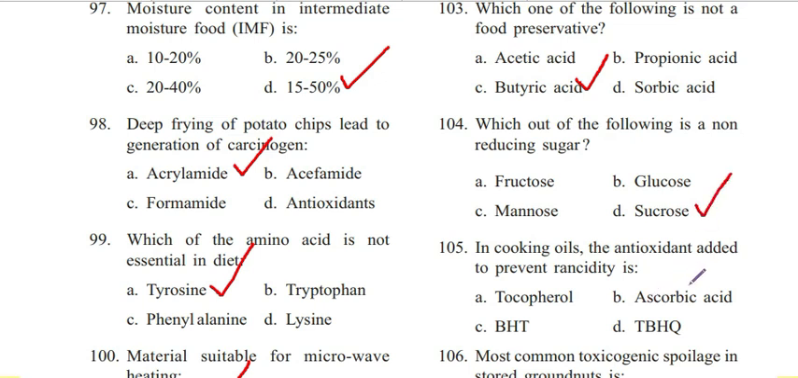Question number 105. In cooking oils, the antioxidant added to prevent rancidity is tocopherol, ascorbic acid, BHT, TBHQ. A confusion is there. BHT and TBHQ both are used as antioxidants in cooking oils, and oxygen scavenging activity are also similar. So we cannot predict the answer. So both of C and D are correct.